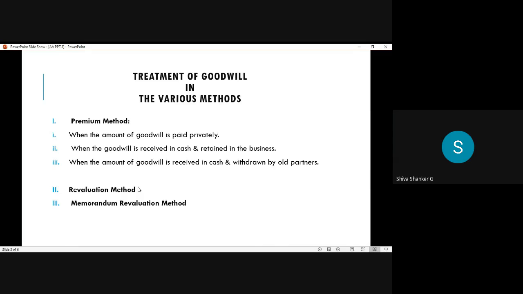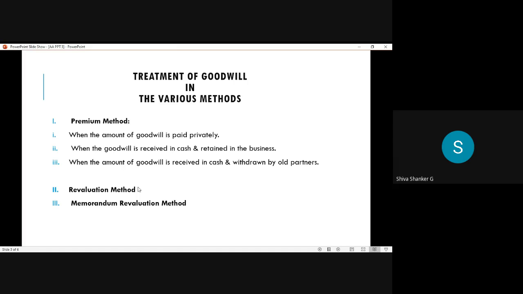There are three subtypes. Number one, when the amount of goodwill is paid privately. The second one, when the goodwill is received in cash and retained in the business, not withdrawn by the old partners. When the goodwill amount is received in cash from the new partner and the same amount is kept in the business. So who will bring the goodwill amount? The new partner only, no? Along with capital, the new partner will bring the goodwill amount.